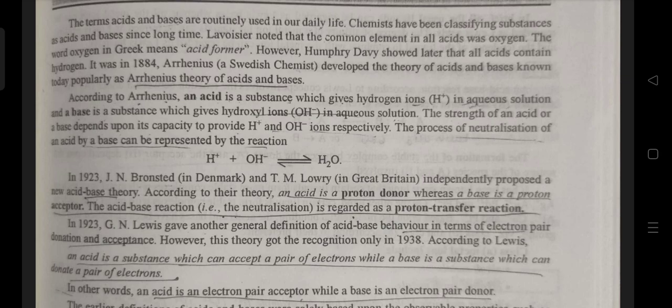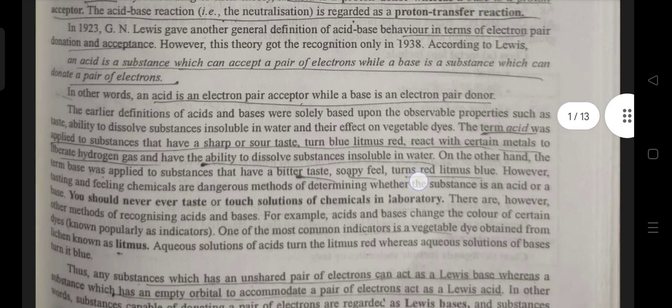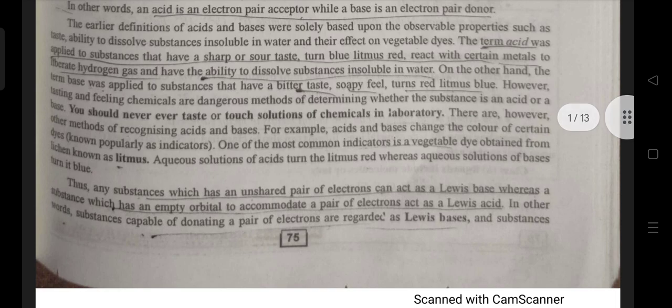In 1923, G. N. Lewis gave another general definition of acid-base behavior in terms of electron pair donation and acceptance. However, this theory got recognition only in 1938. According to Lewis, an acid is a substance which can accept a pair of electrons, while a base is a substance which can donate a pair of electrons. In other words, an acid is an electron pair acceptor while a base is an electron pair donor.